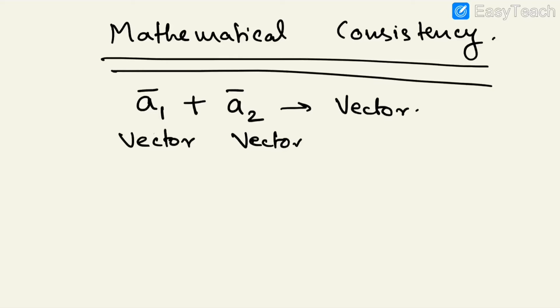Now if someone asks, what is the vector quantity required to be added to vector A which will give you the same vector A as the resultant? This vector quantity itself is called the zero vector.